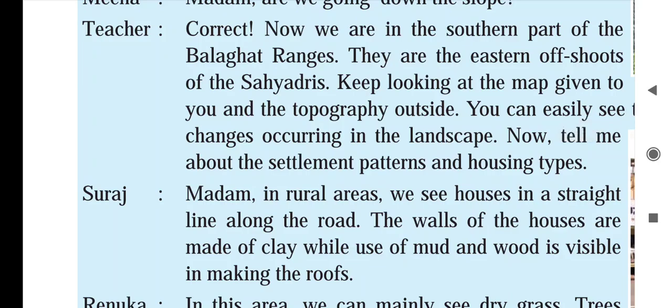The walls of the houses are made of clay, while mud and wood are visible in making the roof." So the houses are kacha houses, made of mud and clay, and the roof is also made of mud and wood.